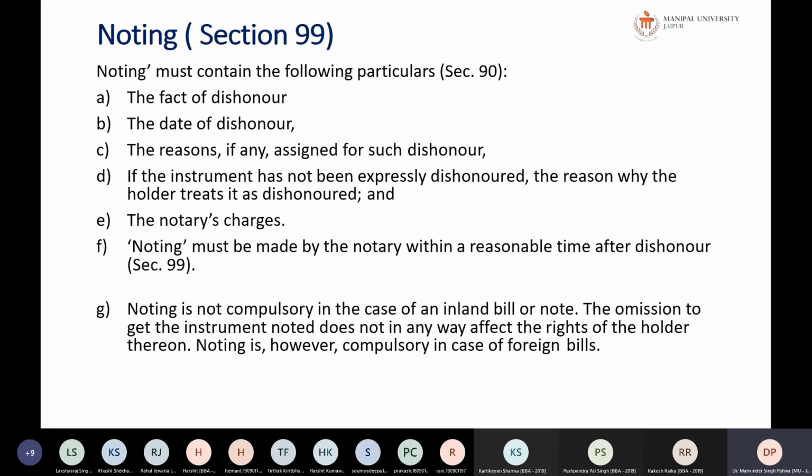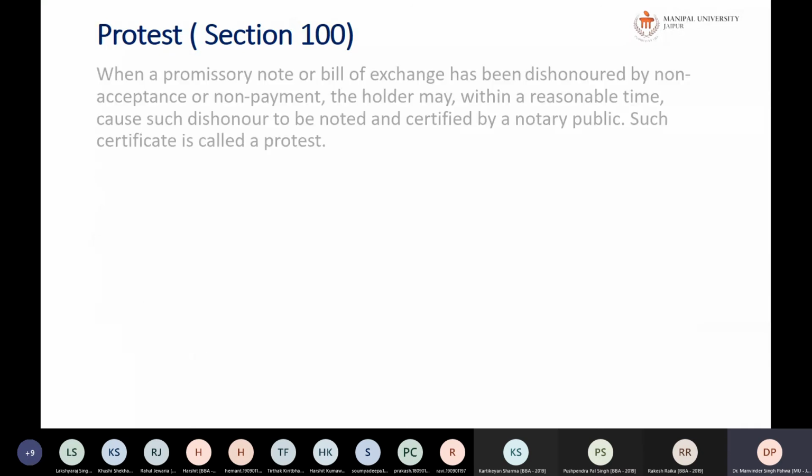Why? Because noting actually authenticates. This notary public will call that person and ask, are you able to pay or not? I am just noting this bill as dishonored. A person who wants to file a suit against someone will definitely go for noting, because it is a legal process. Okay, next is your protest.